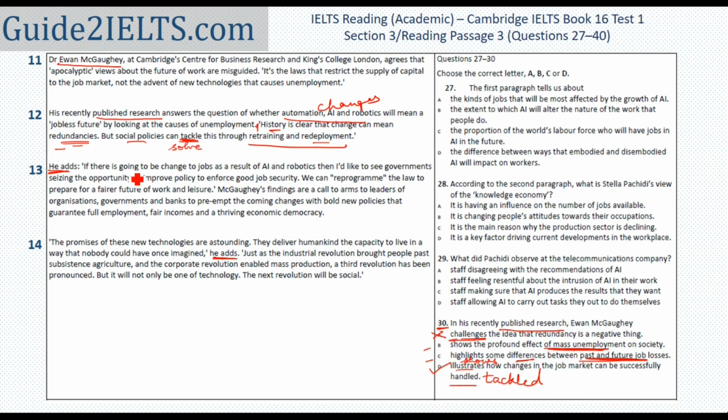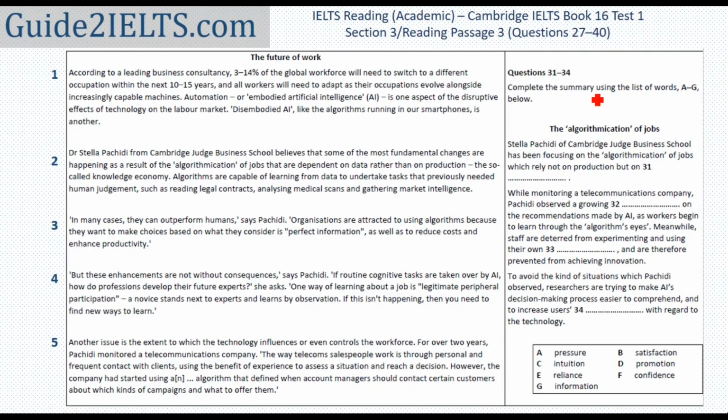If there is going to be change to the jobs, I'd like to see government seizing the opportunities, policy, reprogram the law. This seems an extension of how laws should be changed to deal with unemployment, which actually supports the option D that we have chosen. 14th now, the promises of these new technologies are astounding. Industrial revolution, mass production. So mass production is mentioned, but nothing about mass unemployment. These two are not really mentioned anywhere in the passage. Answer is D.